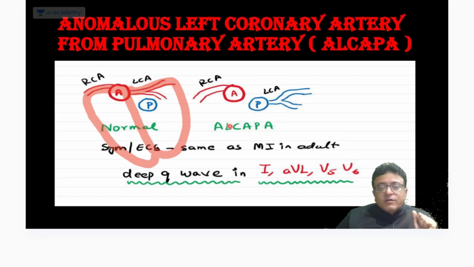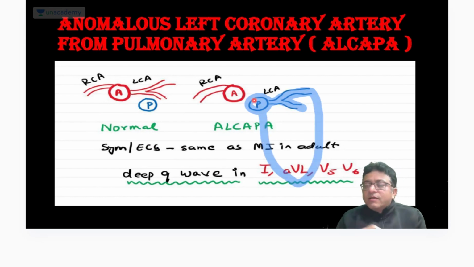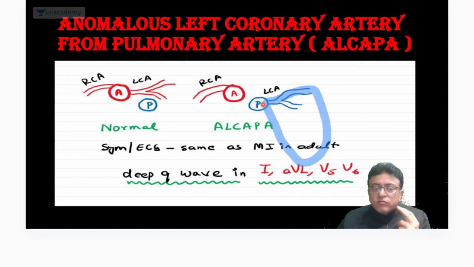This is normal. Now see the second diagram. Right coronary artery from aorta. What about the left? Left coronary artery from the pulmonary artery, which will supply the left myocardium. So this is anomalous left coronary artery from pulmonary artery. This is ALCAPA. Now, the left myocardium is supplied by deoxygenated blood. So what will happen? Myocardial ischemia.